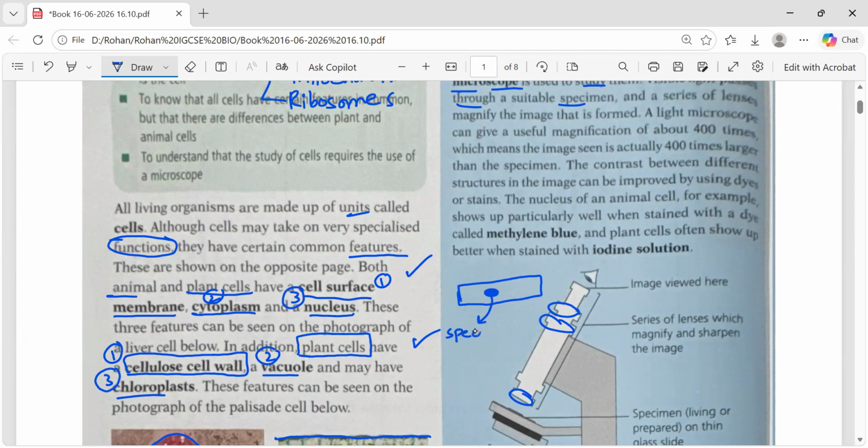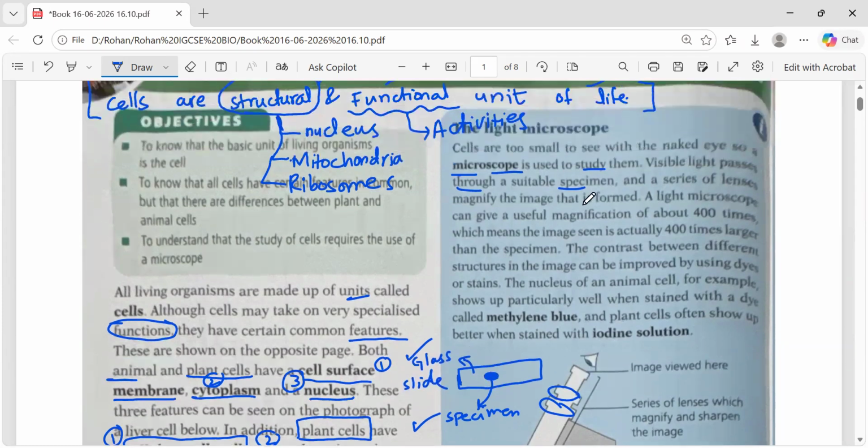Are you getting this? Just like for example, I want to check a blood drop, what are the things in the blood. So what I will do, I will take a drop of the blood in the center of this glass plate. This is known as glass slide, and on this slide in the center I have taken the specimen of the blood. So this is known as specimen.